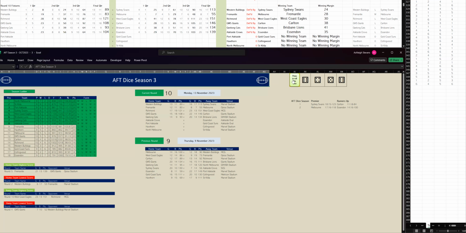It's Port Adelaide versus Gold Coast Suns at Adelaide Oval. First quarter, Port Adelaide have kicked 2 goals, 4 to Gold Coast, 2 goals, 6. Let's go to the second quarter.